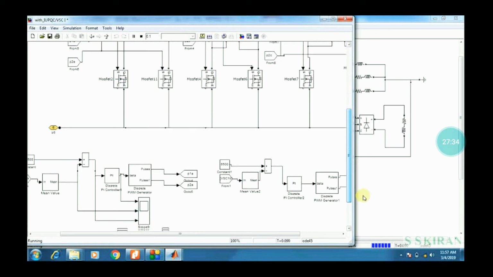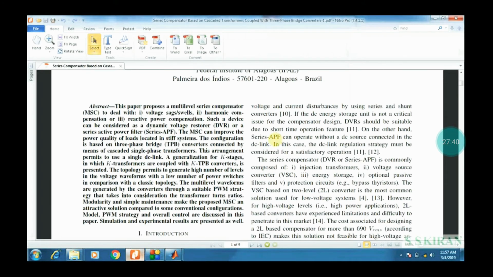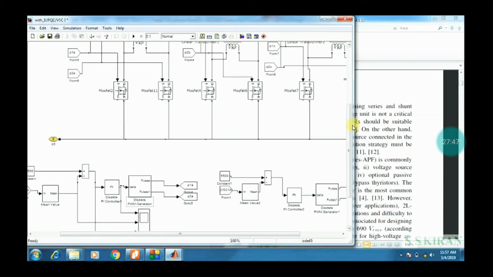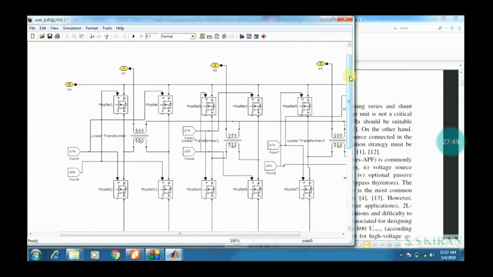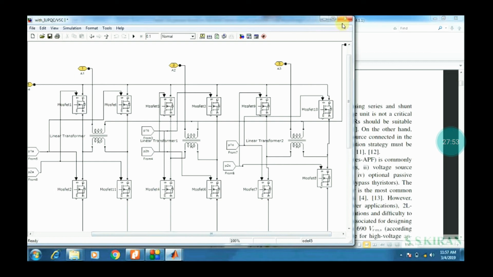This is the sub block of this one. This is a PWM generator also used internally. See here the multi-level waveforms, pulse width modulation technique also used here.